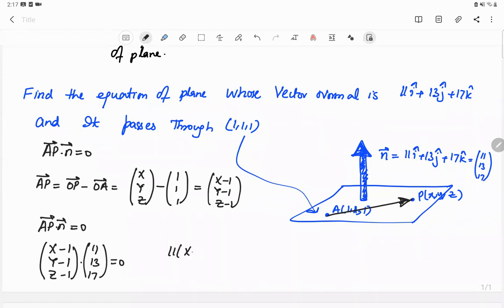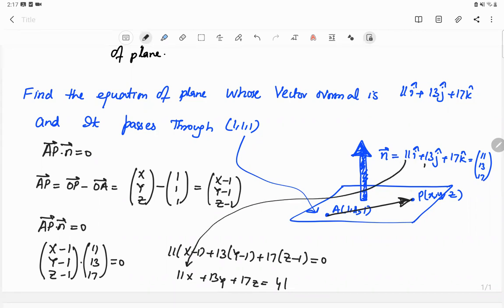This is 11 into (x minus 1) plus 13 into (y minus 1) plus 17 into (z minus 1). And when we simplify this, it is equal to 41. And you should note this down that 11 is appearing over here, 13 is appearing over here, and 17 is appearing over here. So this is how you find the equation of the plane.